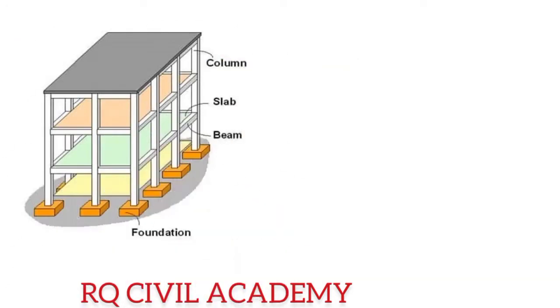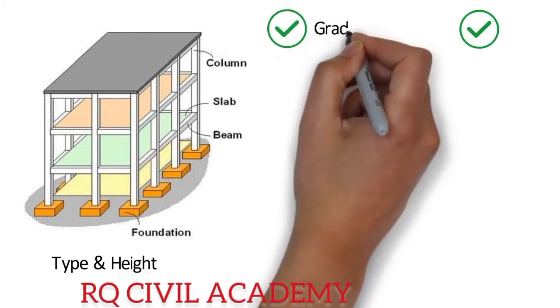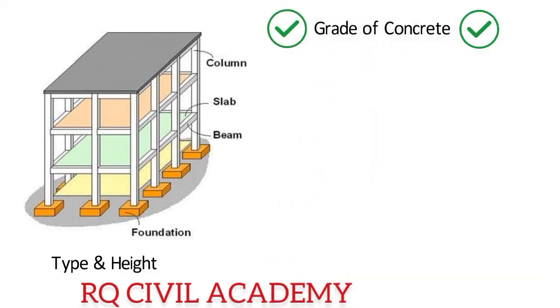In building, various structural elements are there, like footing, columns, beams, slabs, etc. Depending on type and height of building, the strength of concrete required for constructing these elements changes. So it is necessary to choose the correct grade of concrete for constructing a structure.